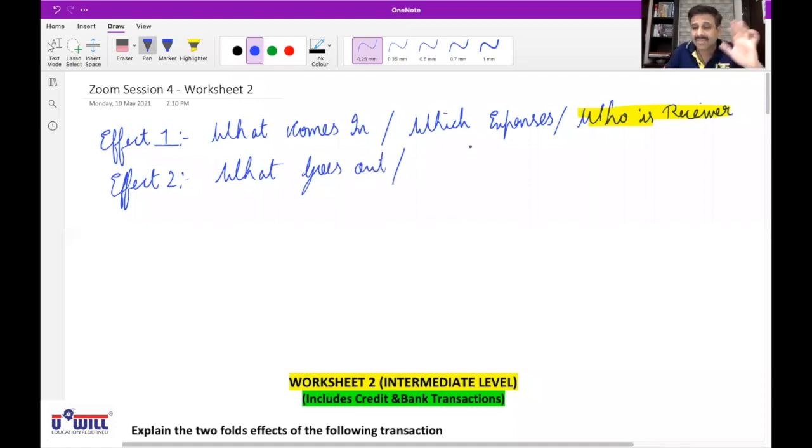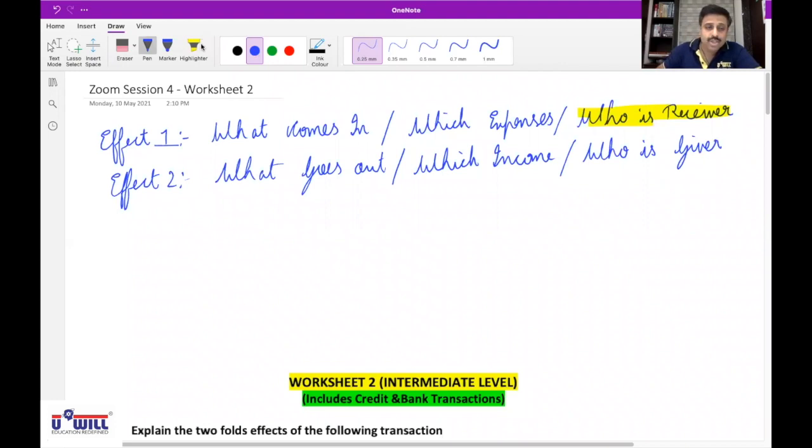Leaving those 5-6 pages, we have continued. Worksheet 1, there you have to write. And if service goes out, then we get which? Income. Now, one more new aspect you will get from today is who is the giver. So what are the new points we study in today's worksheet? Who is the receiver and who is the giver?